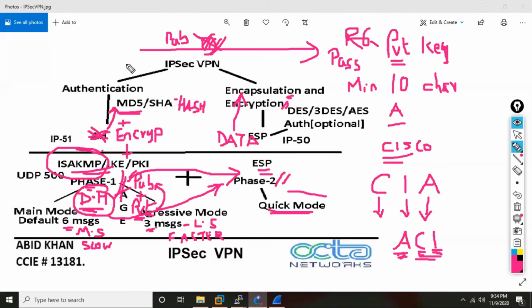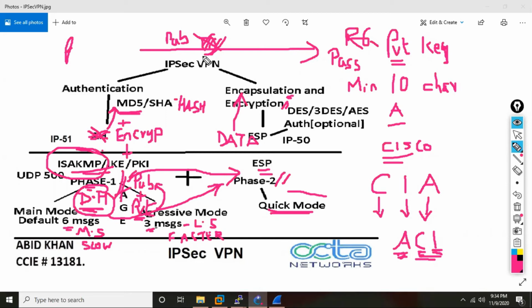With the public key, you encrypt the data. So the public key is what? Shared. The public key is common between the two guys. But the private key is what? Unique. R10 does not have the private key of R6, and R6 does not have the private key of R10. Between them, they have the public key.